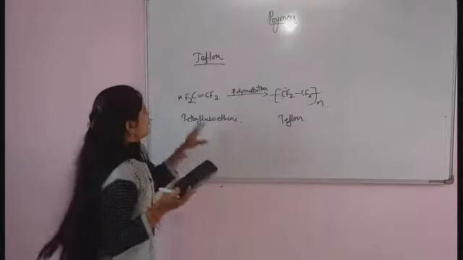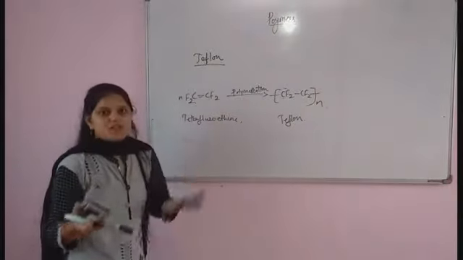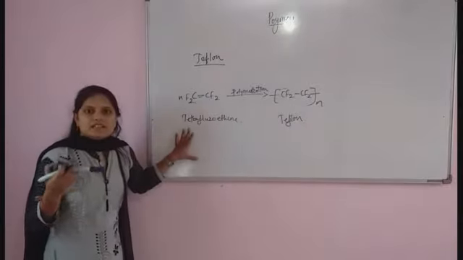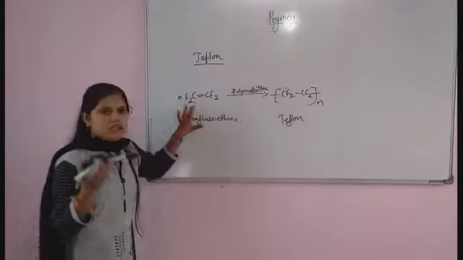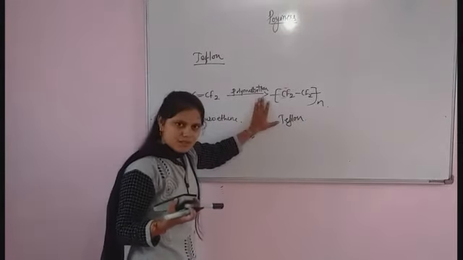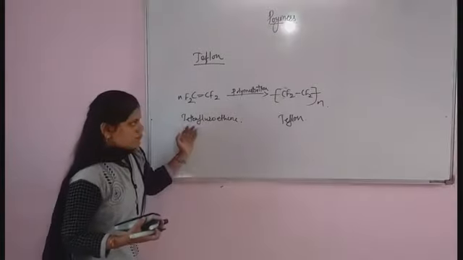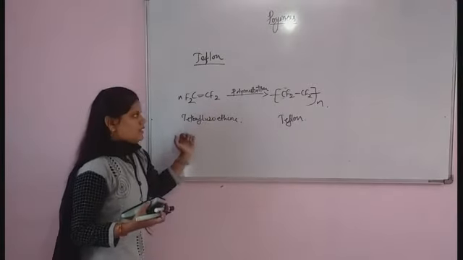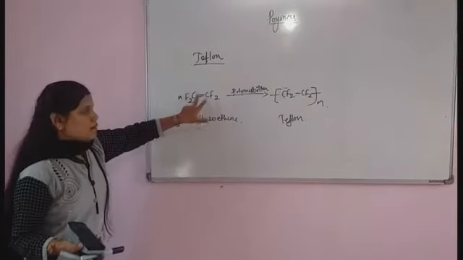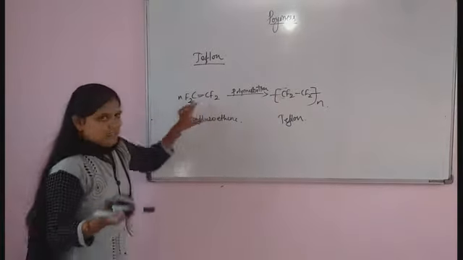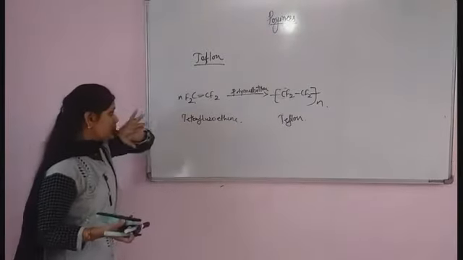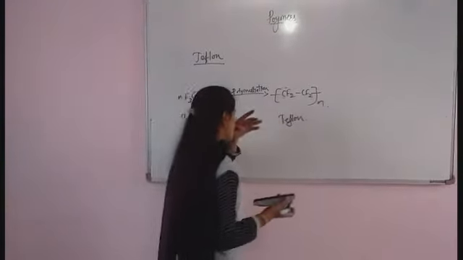Remember that Teflon is an example of addition polymer. Last time I forgot to tell how Teflon is prepared. Teflon is prepared using tetrafluoroethene. If n number of tetrafluoroethene undergo the polymerization process, the double bond easily breaks because the pi bond is very weak. When it comes in contact with sunlight or heat, it can easily break, and there is a formation of Teflon.